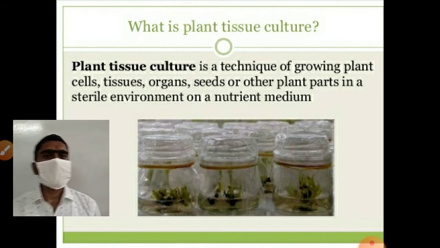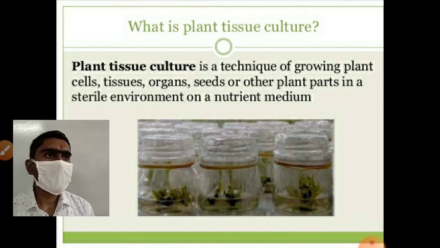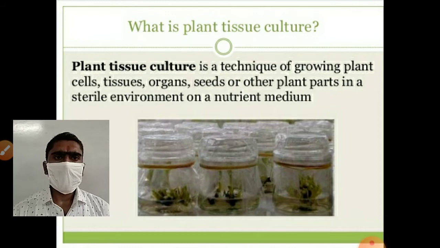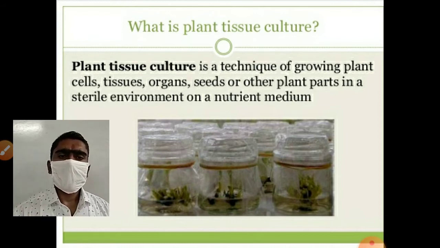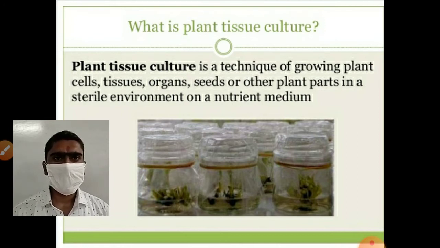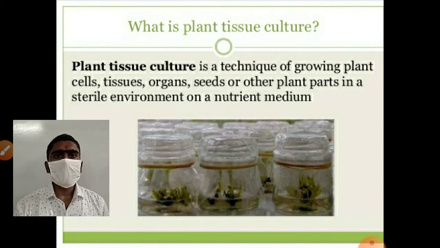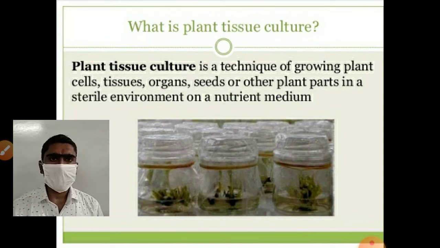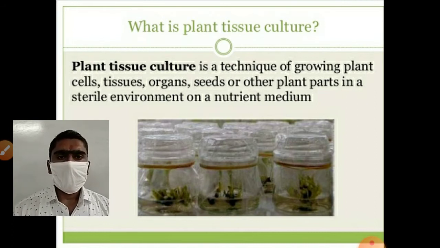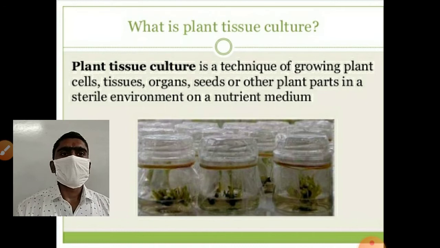By using tissue culture, we can avoid the seasonal barrier. Means, for growing plants in vitro via tissue culture technique, there is no need of season. We can grow any plant at any season. There is no limit. We can grow any plant from any climatic zone, and any plant which requires any type of soil. There is no limitation of season, climatic zone and soil. Whatever plant we want to grow, we can grow it in the laboratory in vitro by applying tissue culture technique.